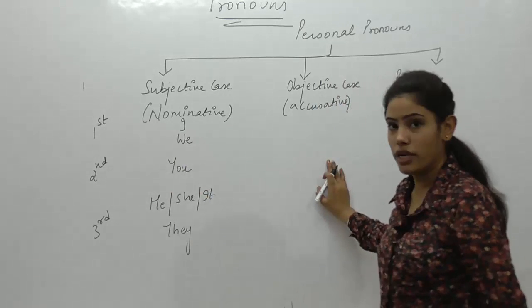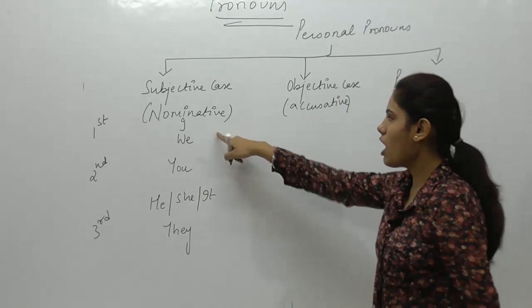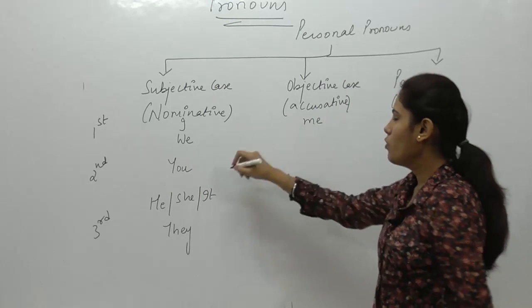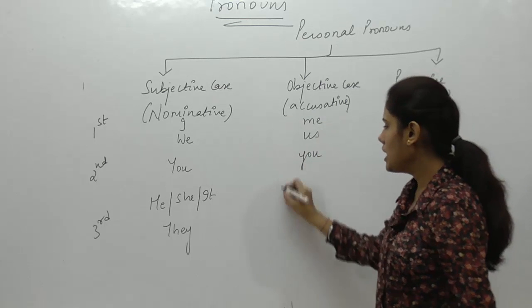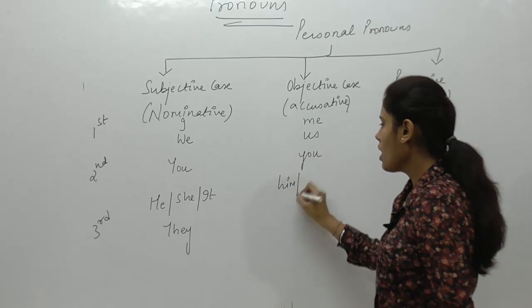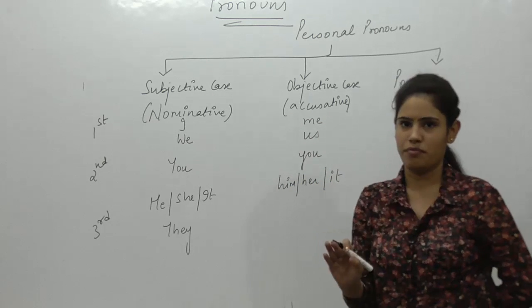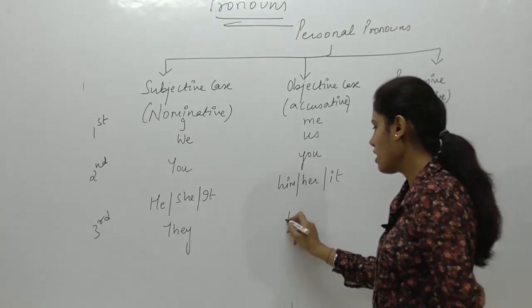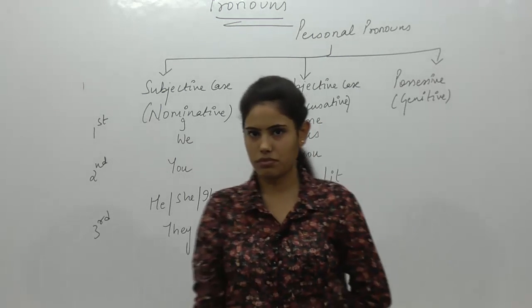Whereas when I talk about objective case, the frames that we use are, in case of I goes into me, we to us, you remains you here, he works for him, she her, and it remains it. Whereas they changes into them.